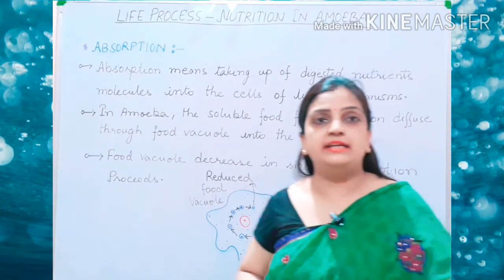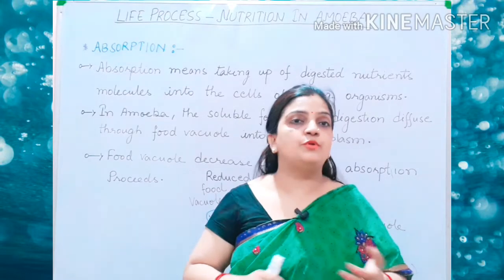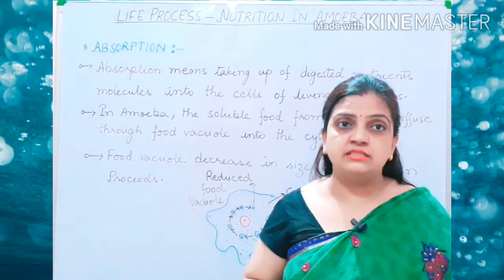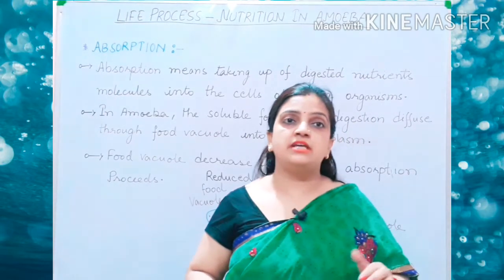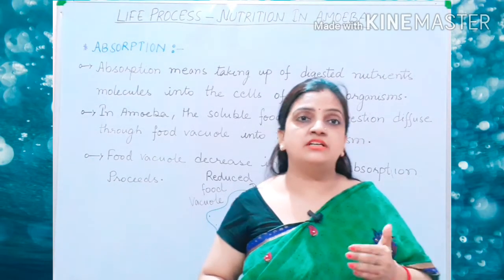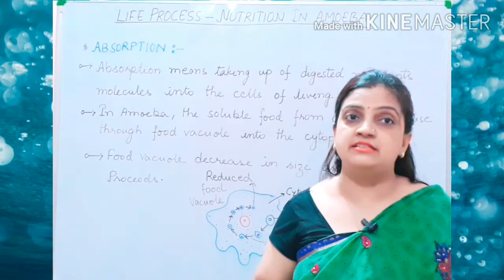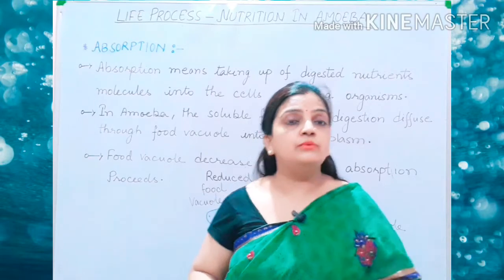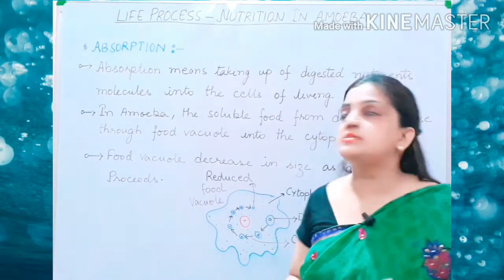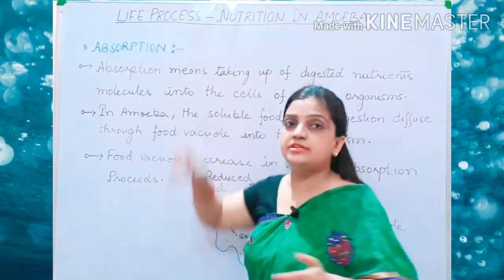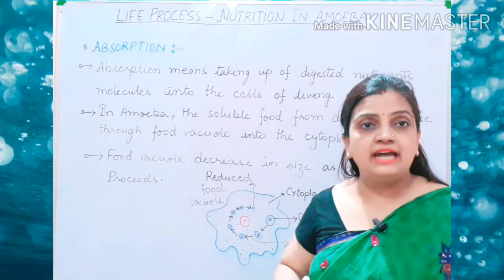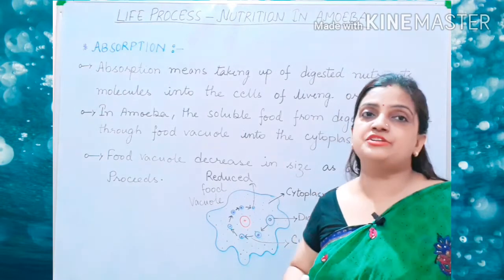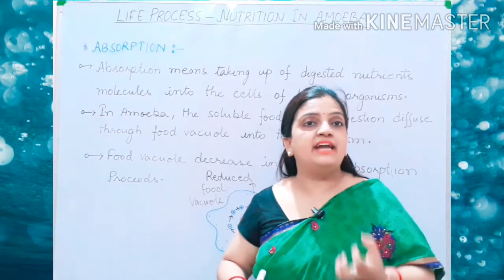Children, we have studied that your protein was broken down into simple food particles called amino acid. Starch was converted into sugar and fat was converted into fatty acid and glycerol. These were all simple nutrients. Now, those simple nutrients in the process of absorption, the cells of the organism are going to utilize. Now, this utilization is a process of getting energy.